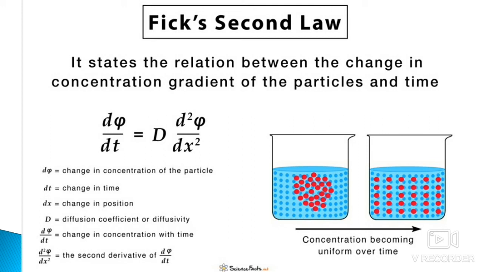The relationship of particle concentration and time with the concentration gradient is stated in Fick's second law. d psi by dt equals capital D times d2 psi upon dx square.